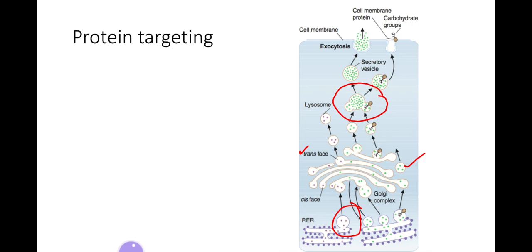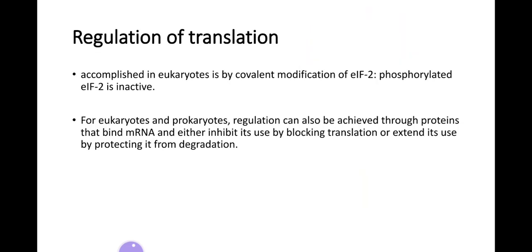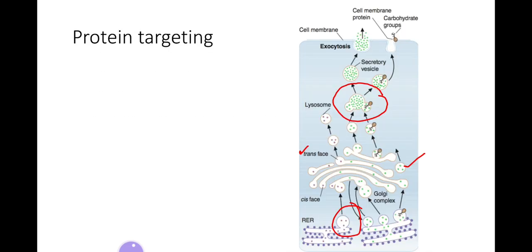If they are going to move outside, they come to the cell membrane, and there is exocytosis. Otherwise, if they have to be incorporated into the cell membrane, some carbohydrate groups can be added.